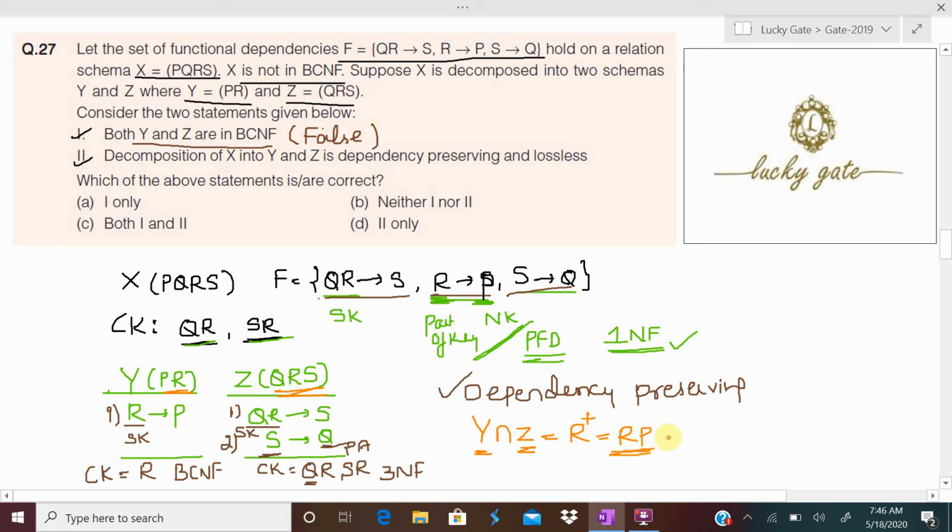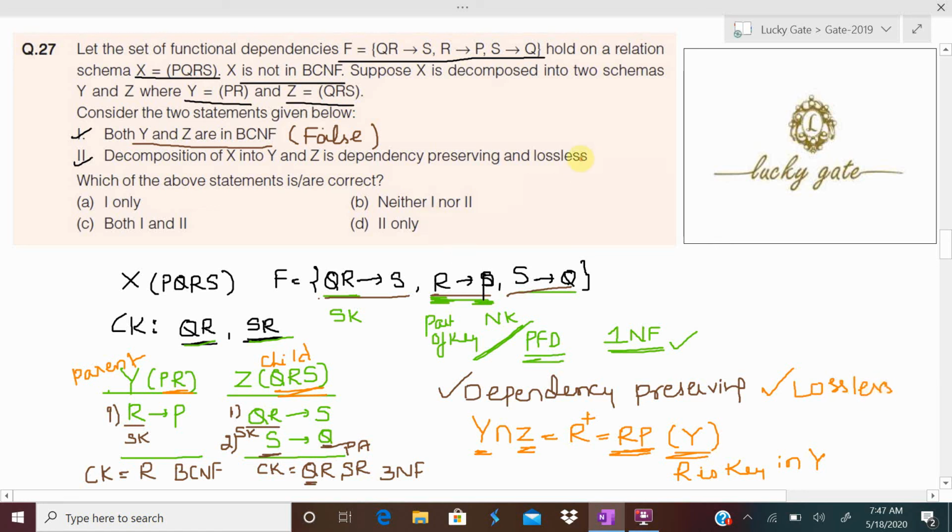Now RP is relation Y. Because RP is relation Y, R is a key in Y relation. It means Y will act as a parent and Z will act as a child. So we can call the decomposition of Y and Z lossless according to the lossless property.